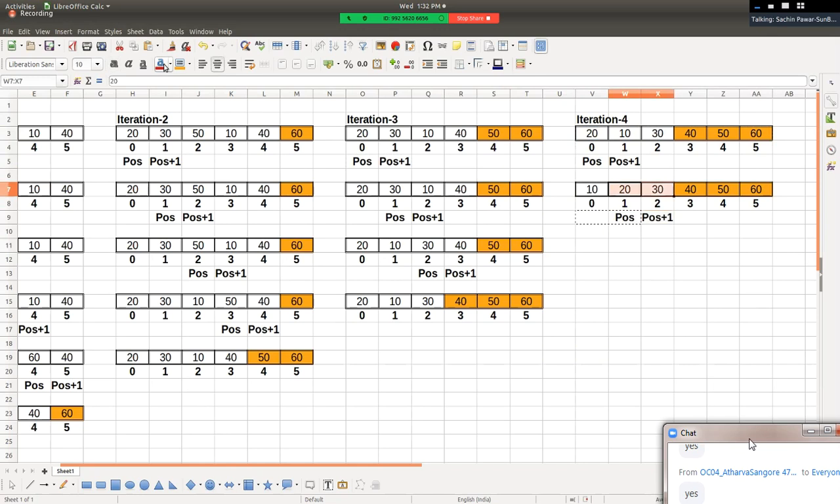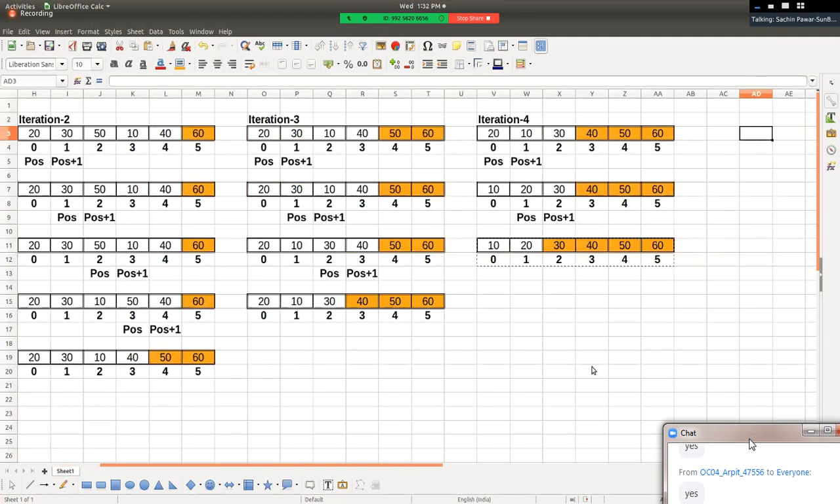Then 20 and 30 get compared. Is this pair in order? Yes, this pair is already in order. No need of swapping, right? And hence, in this iteration, the next largest element gets settled at its appropriate position. Hello friends, are you with me? Right? And finally, control goes to the next iteration, that is iteration number 5.